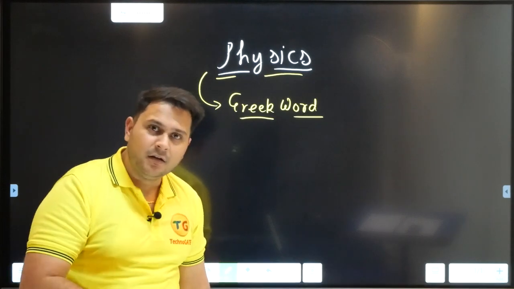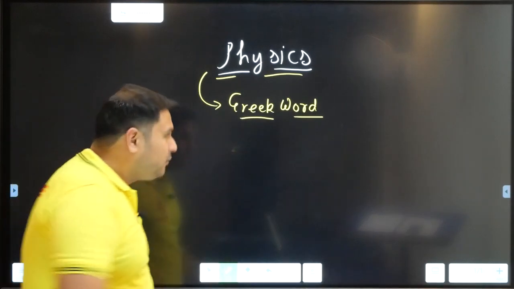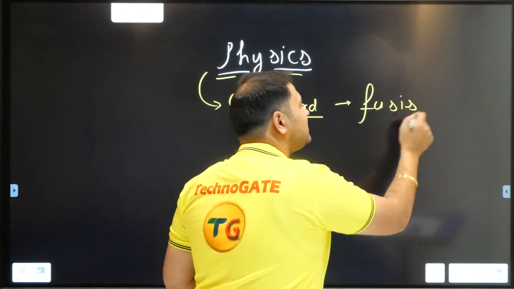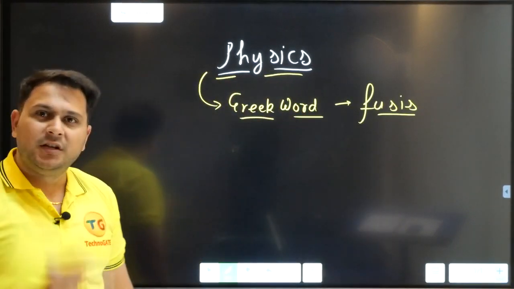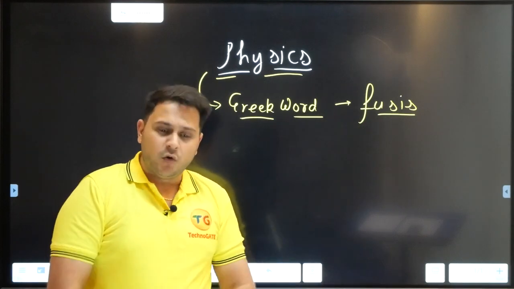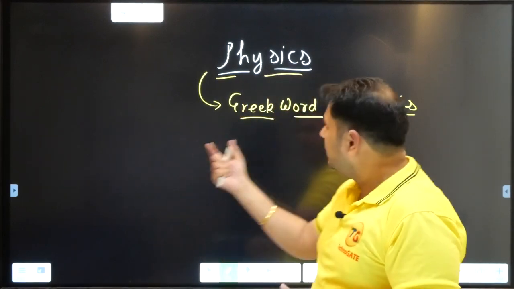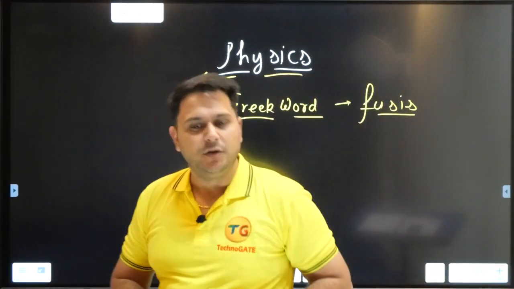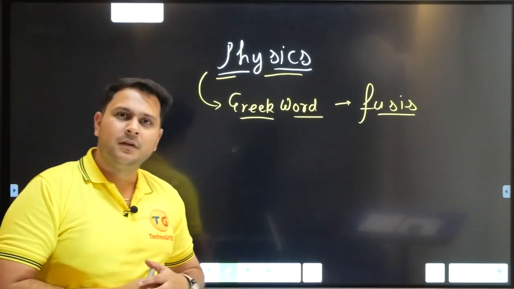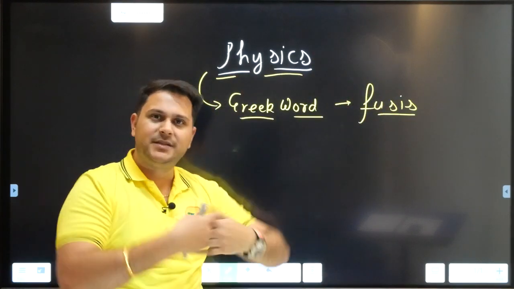And in the Greek, the origin of physics lies. The actual word is F-U-S-I-S, fusis. The actual word from where physics came is fusis. So, the entire journey of physics began with a Greek word named fusis. This is clear to you. Now, what is the meaning of fusis? The meaning of fusis and hence physics will be the same.